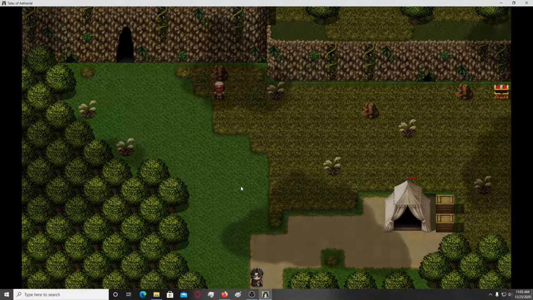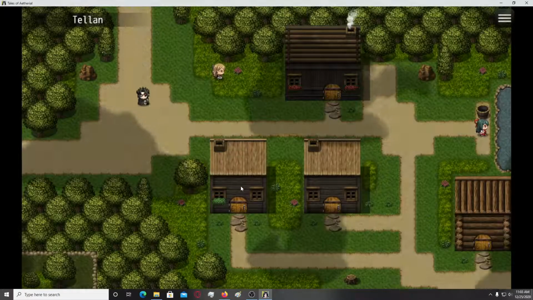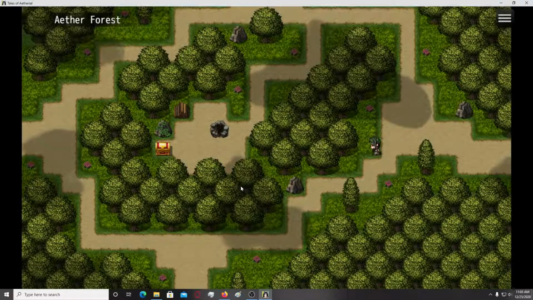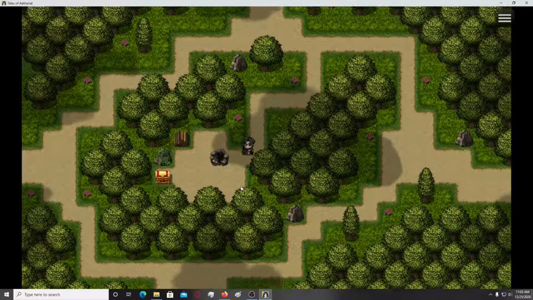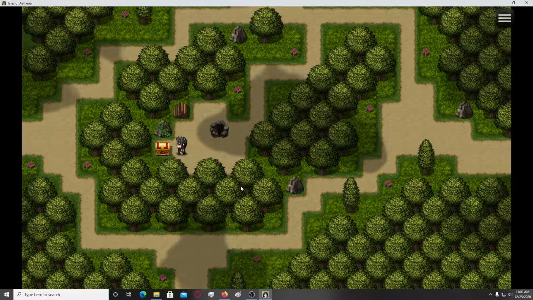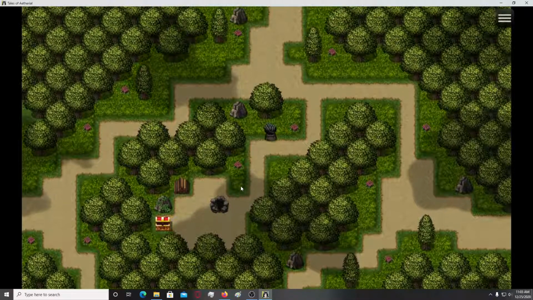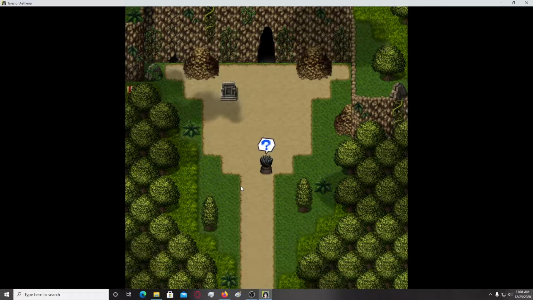Alright, let's see now. The sounds could go with toning down, I can say. Okay, so let me guess, a maze-like forest. Okay, let me see, can I actually go up? This seems to be the place. Oh, I actually found it quite quick.